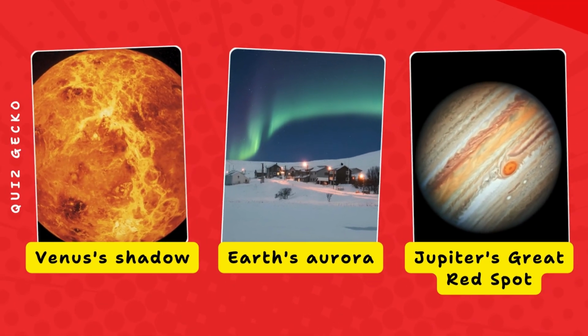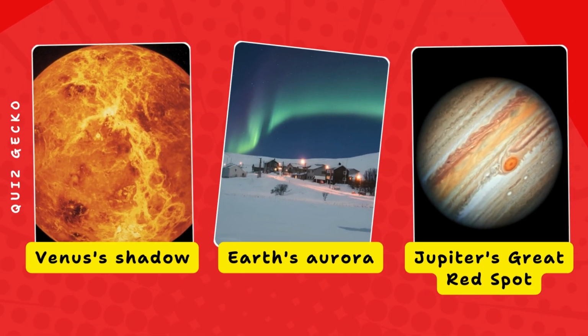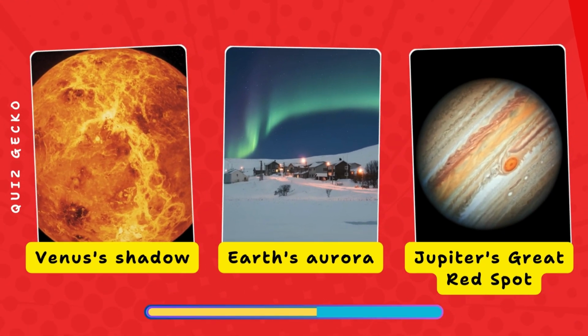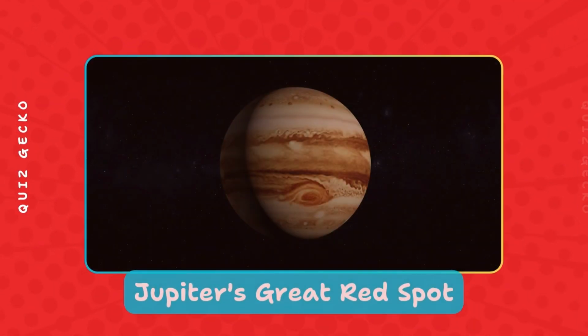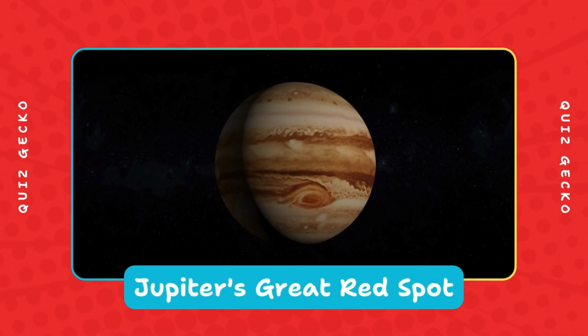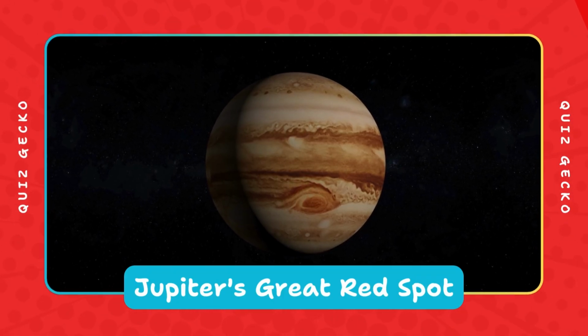Which planetary feature is visually compared to spirals? Venus's shadow, Earth's aurora, Jupiter's great red spot. Jupiter's storm system forms swirling curves that resemble logarithmic spirals found in nature.